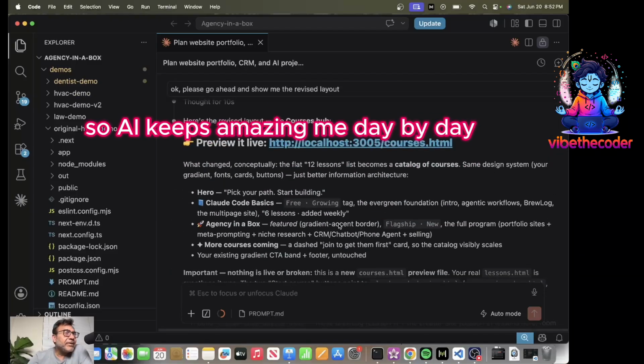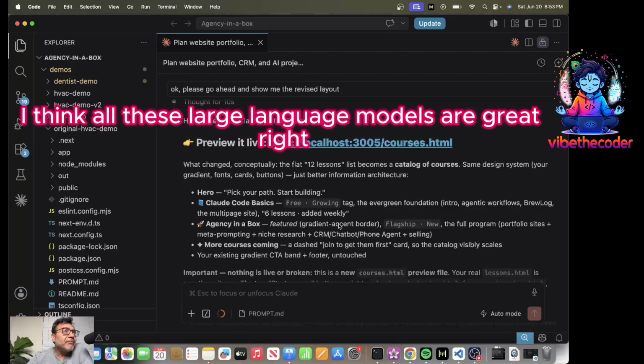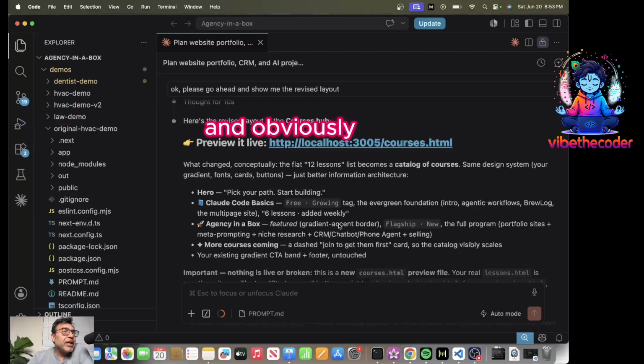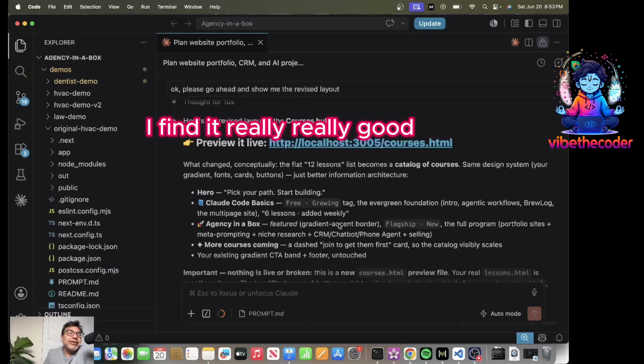So AI keeps amazing me day by day. I'm a big fan of Cloud Code, but I don't like comparing. I think all these large language models are great, and obviously, for coding, I find Cloud Code really, really good.